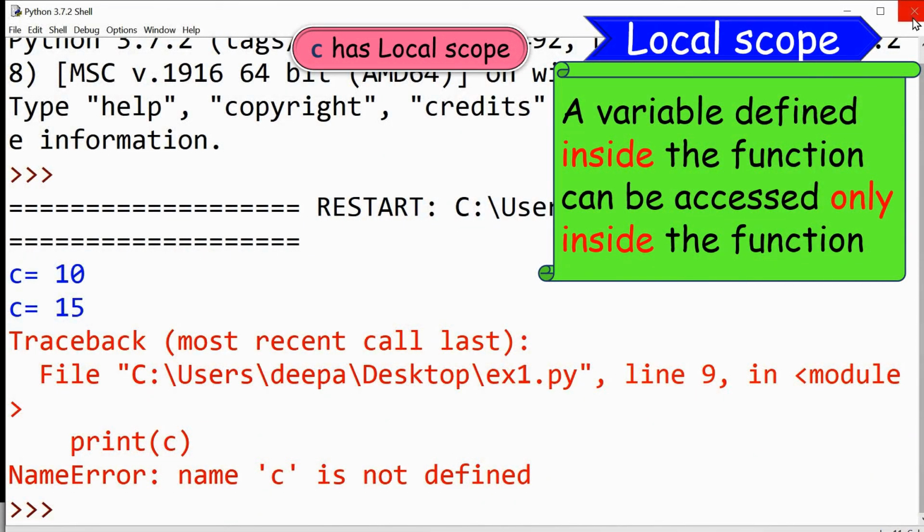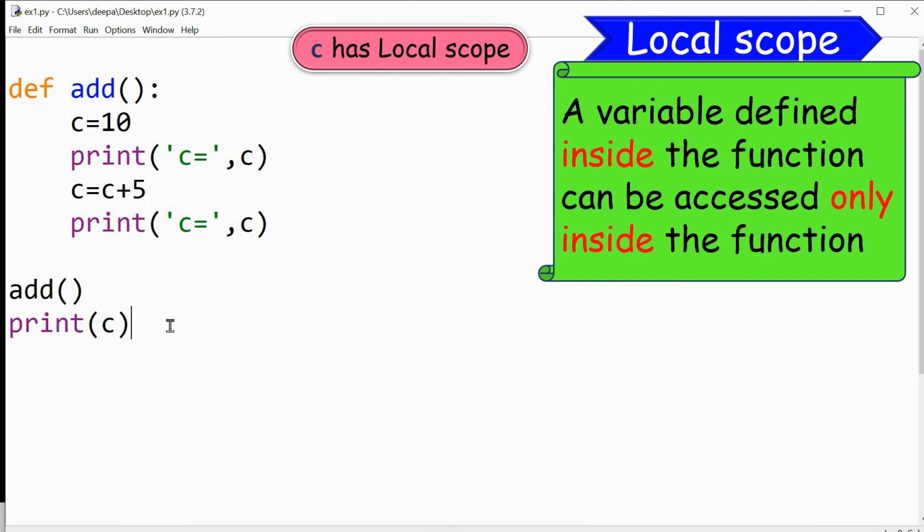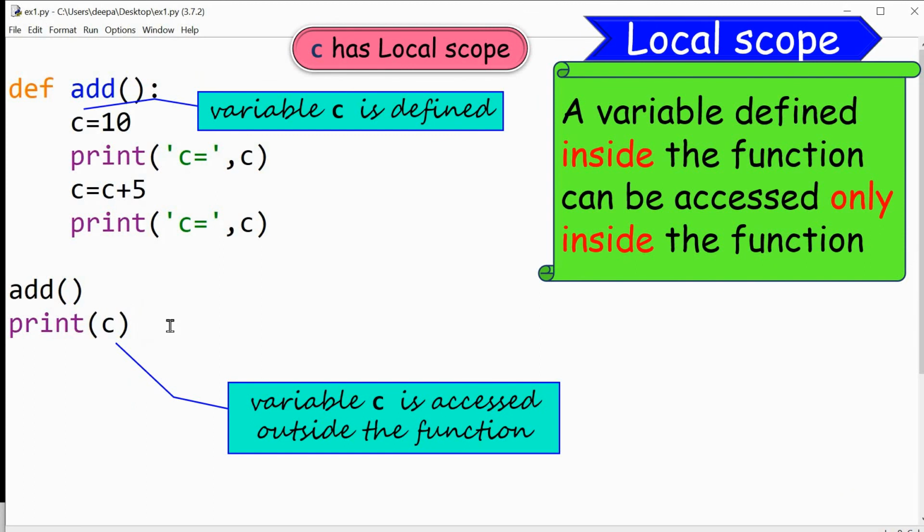So from this error, it is clear that a variable which is defined inside the function cannot be accessed outside the function. So look at the definition once again. A variable defined inside the function can be accessed only inside the function. So if you try to access the variable outside the function, Python will throw an error.